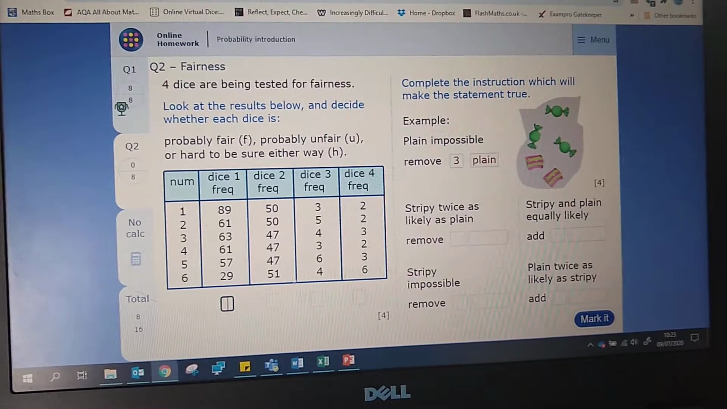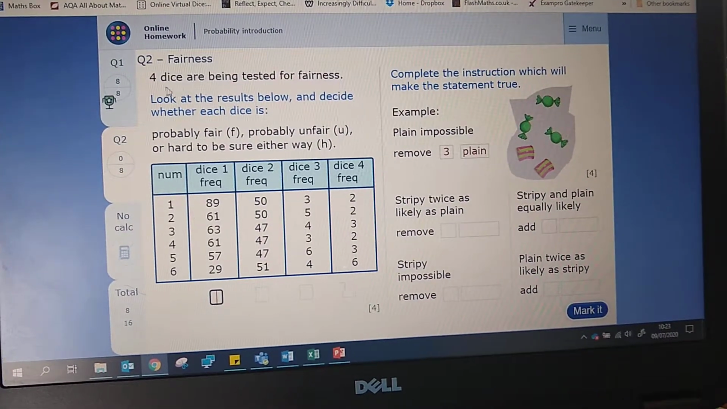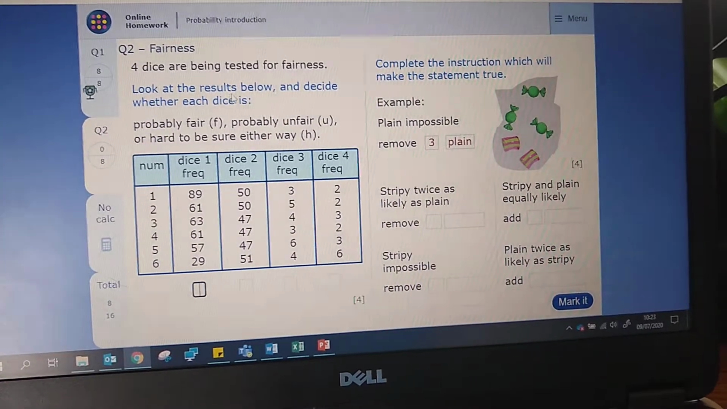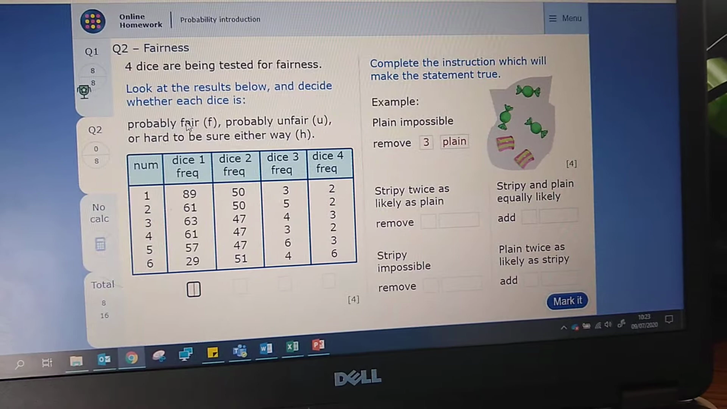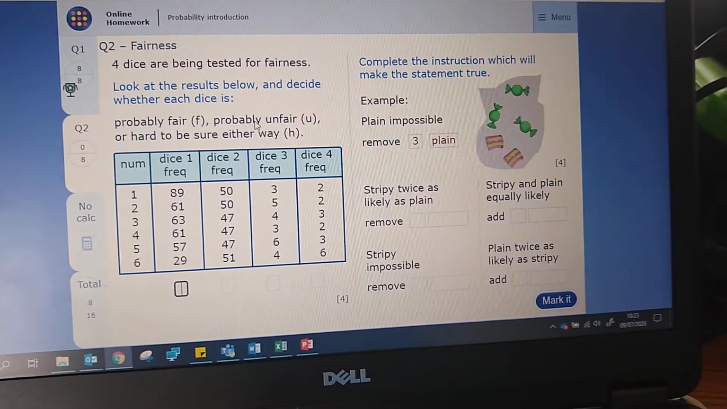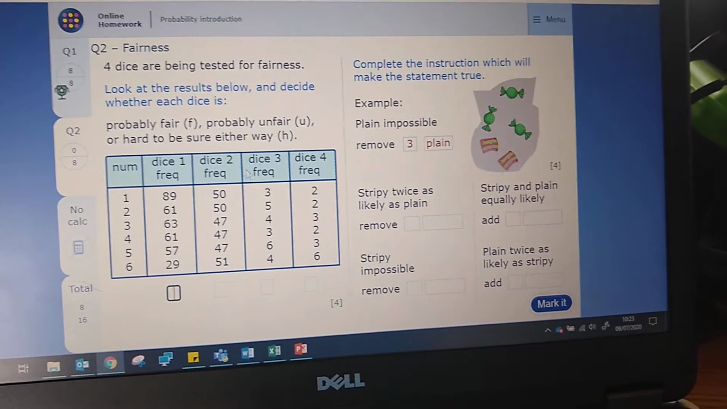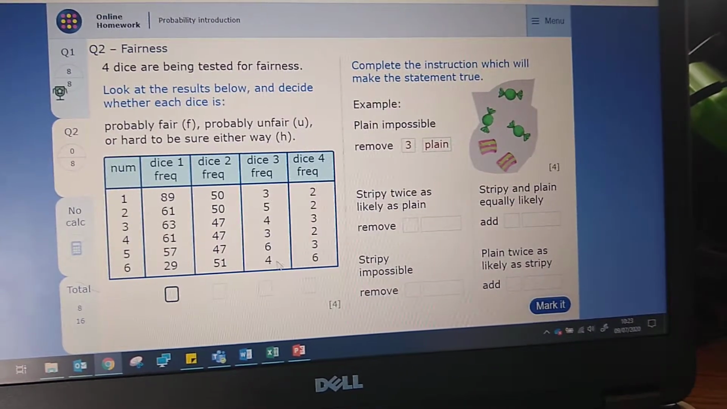Right, here's question 2 to do with fairness. 4 dice are being tested for fairness. Look at the results below and decide whether each dice is probably fair, probably unfair, or hard to be sure either way. Right, first of all, I'm looking at this table straight away.